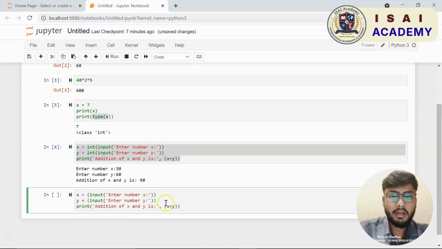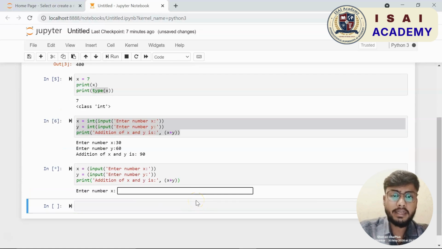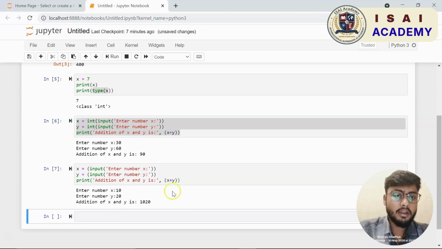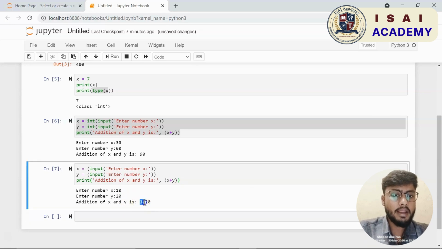Cool. Now let me show you how to add two strings, and we will compare the result when you add two strings and two numbers. So basically when you add two strings, it is going to merge or concatenate both the strings. The way to do it is, I shall just copy all the three lines of code from the top.